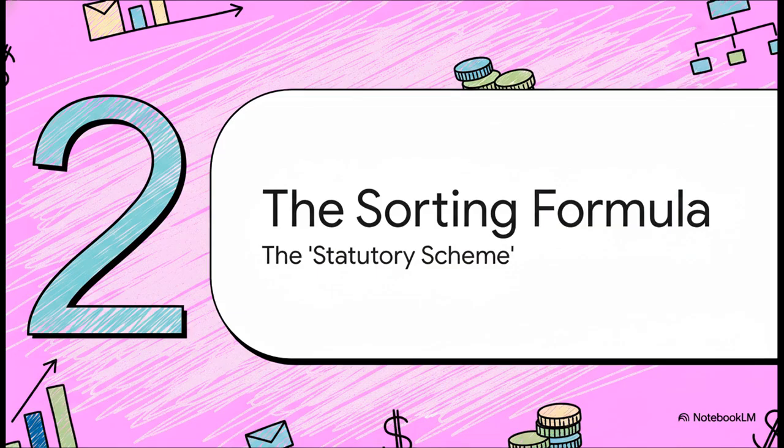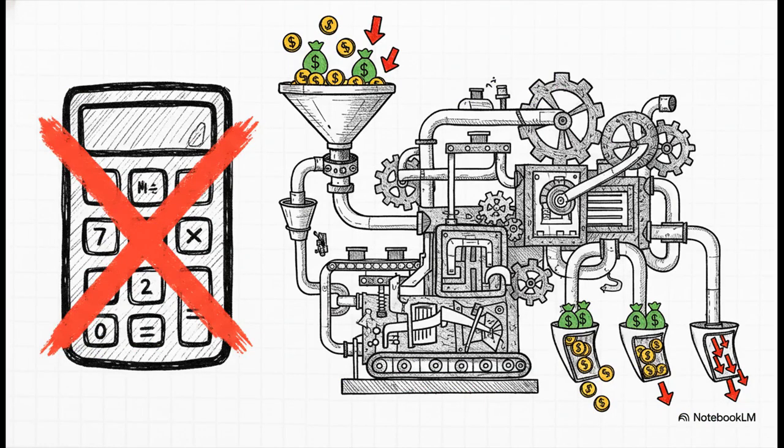Now we can finally reveal the big secret, the official sorting formula. It's actually called the statutory scheme, and it's all laid out in Section 3 of the Income Tax Act. This thing is like the engine room of the whole system. And really, the best way to wrap your head around this formula is to stop thinking of it like a calculator. Instead, I want you to picture a giant, complicated sorting machine.